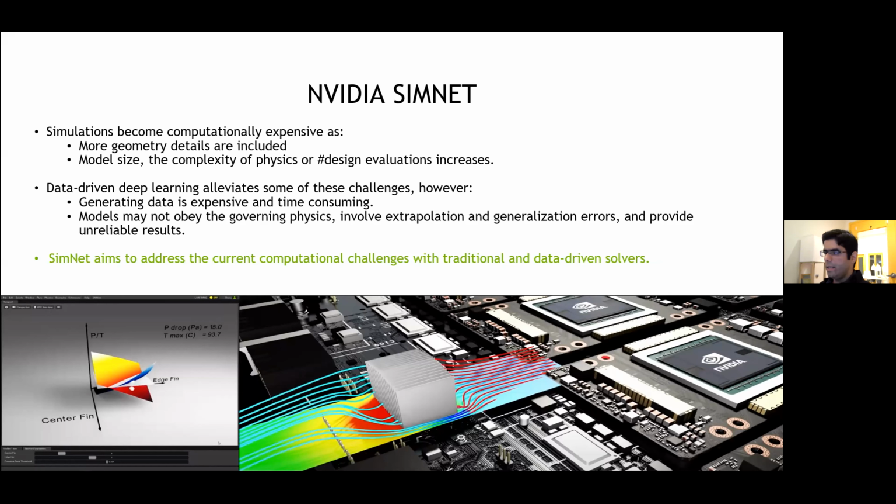However, generating data is expensive and time-consuming, and also models may not obey the governing laws. They might involve extrapolation and generalization errors, and they may provide unreliable results. SimNet aims to address the current computational challenges with the traditional and data-driven solvers.